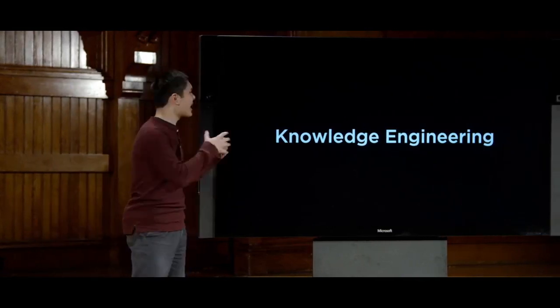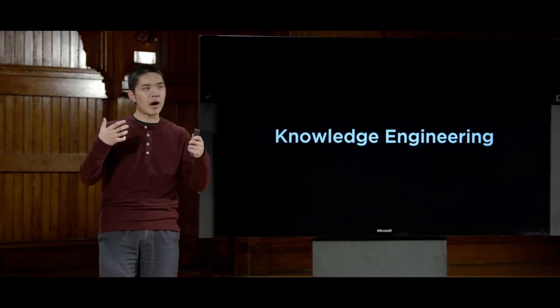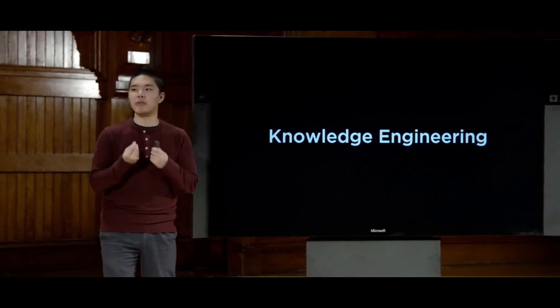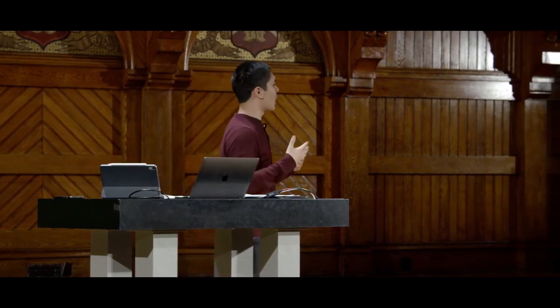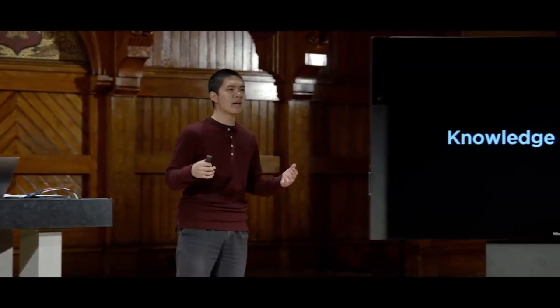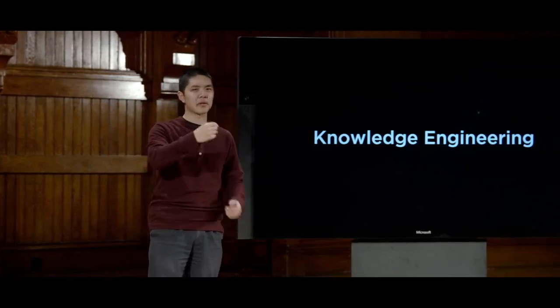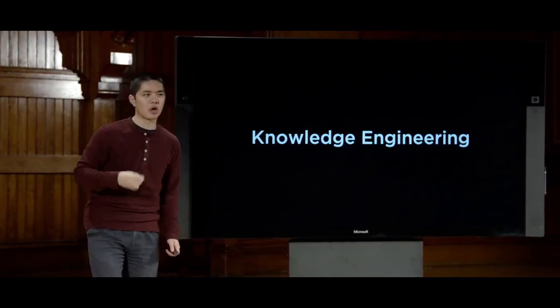Software engineers and AI engineers will take a problem and try and figure out how to distill it down into knowledge that is representable by a computer. And if we can take any general purpose problem, some problem that we find in the human world, and turn it into a problem that computers know how to solve, by using any number of different variables, well then we can take a computer that is able to do something like model checking or some other inference algorithm and actually figure out how to solve that problem. So now we'll take a look at 2 or 3 examples of knowledge engineering in practice, of taking some problem and figuring out how we can apply logical symbols and use logical formulas to be able to encode that idea.